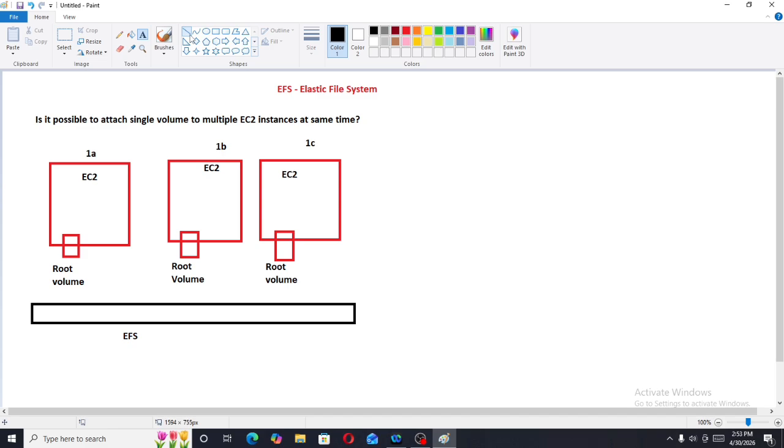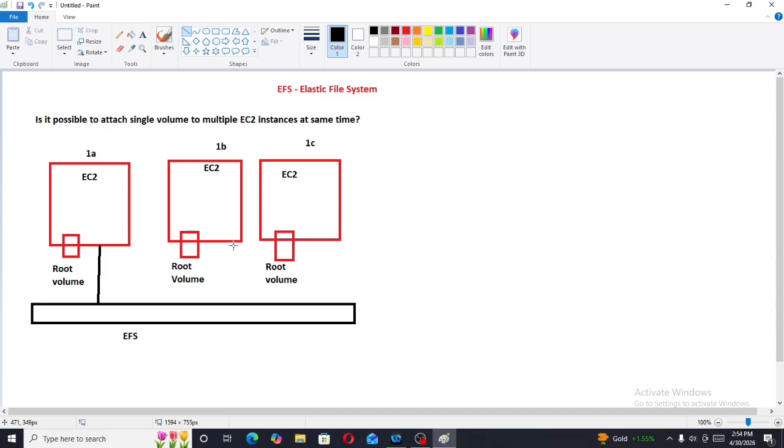I will mount here, and to these EC2 instances also. What is the meaning of mount? Mount is nothing but attach. So EFS is mounted to these EC2 instances.